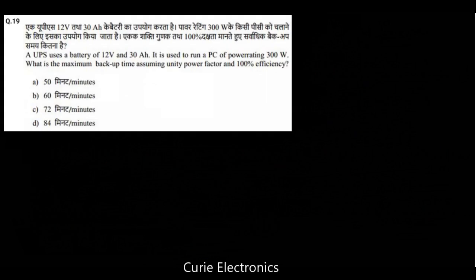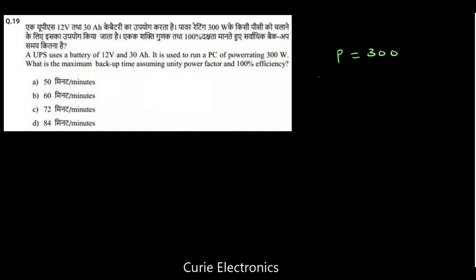Question number 19. A UPS battery of 12 volt and 30 Ah is used to run a PC of power rating 300 watt. What is the maximum backup time assuming unity power factor and 100% efficiency? So power rating P equal to 300 he has given.